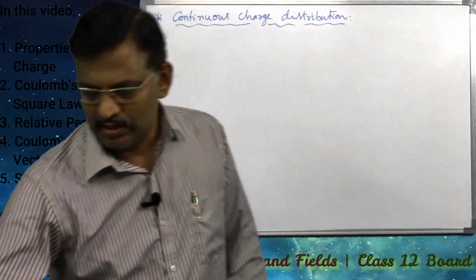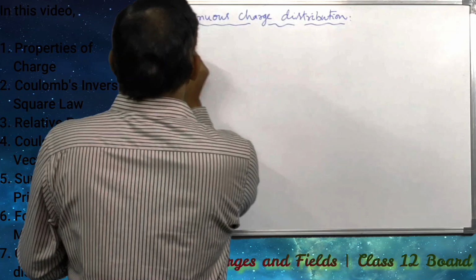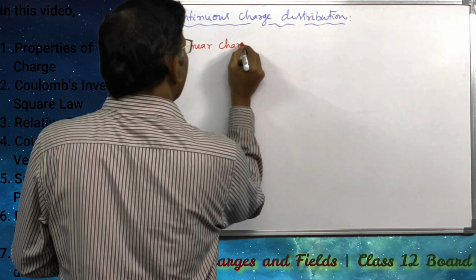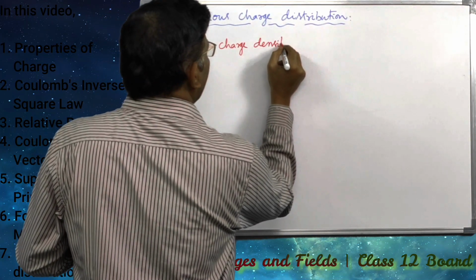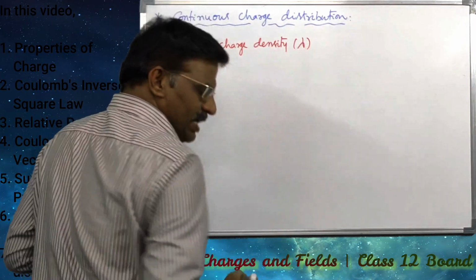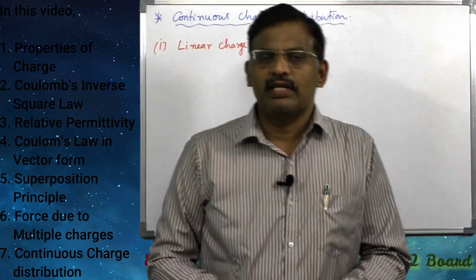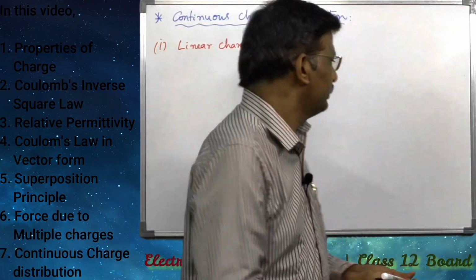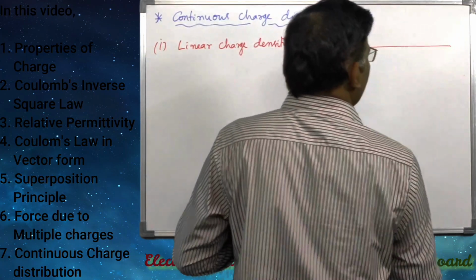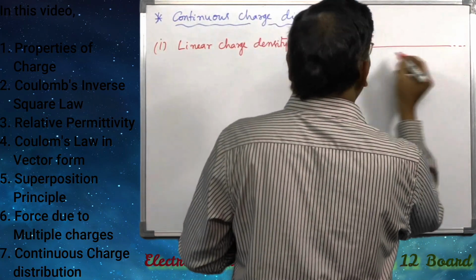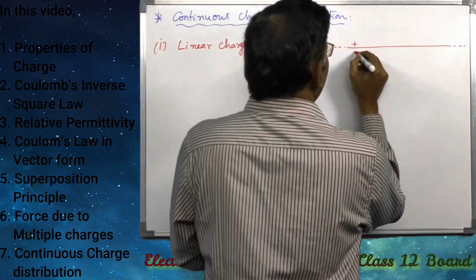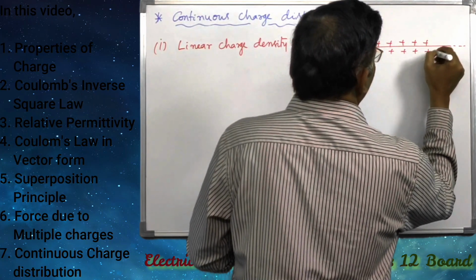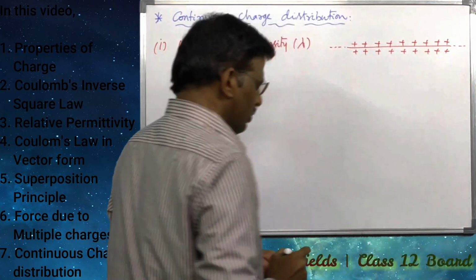Here we have three definitions. Under this heading we have three definitions. First one is linear charge density, denoted with lambda. Whenever a charge is given to a long wire, see here, let us consider a wire, a long wire or infinitely long wire. This wire is given a charge. Say a positive charge is given to this wire.